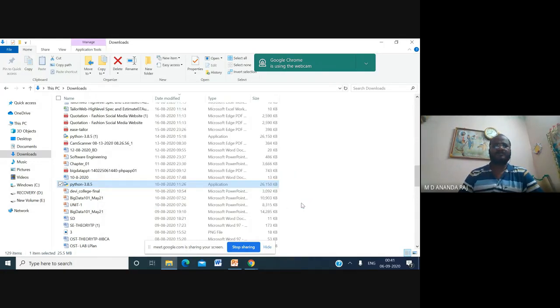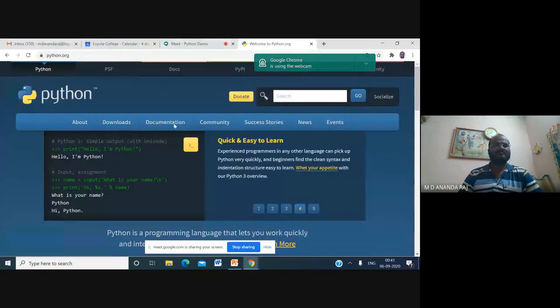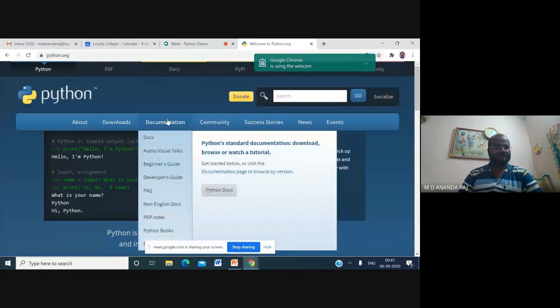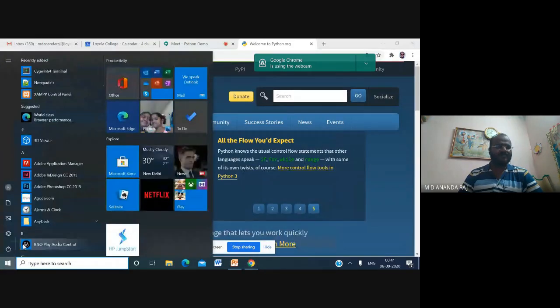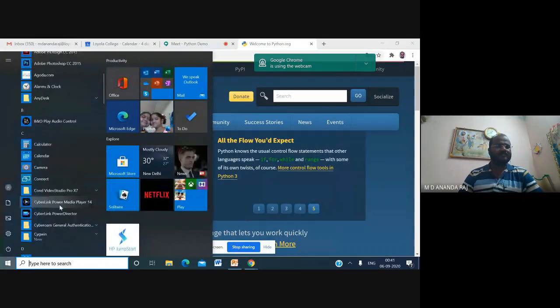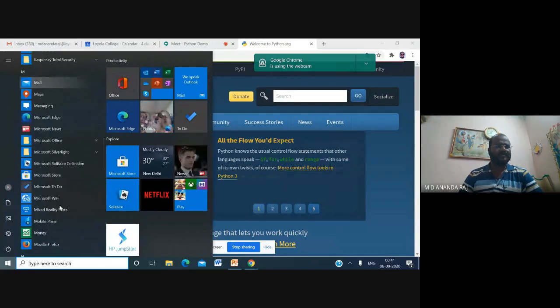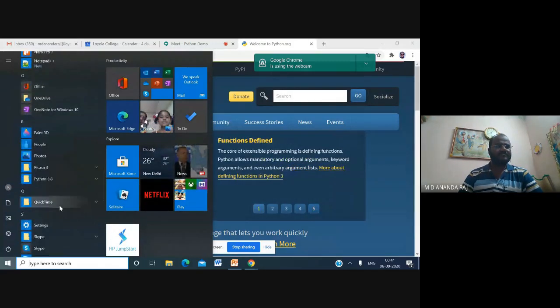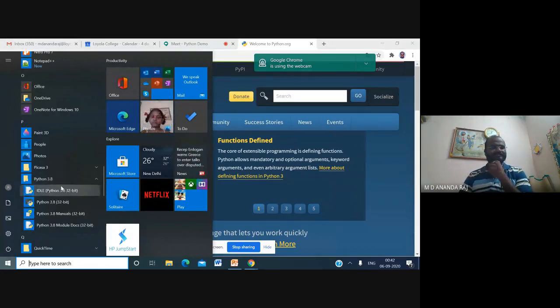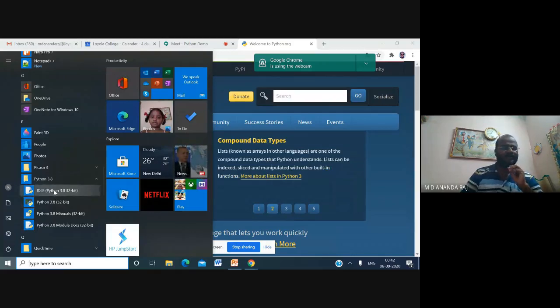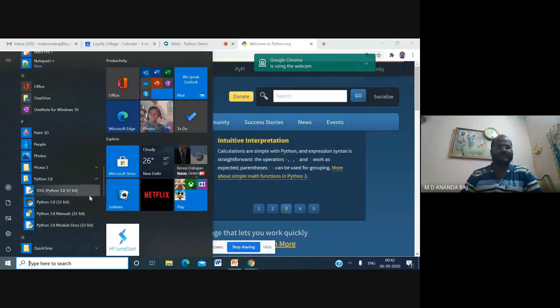You can close it here also, and go and check it in your start menu. You can see the Python installation is with this particular option, Python 3.8. So this is for the command prompt. All these things you can see here.